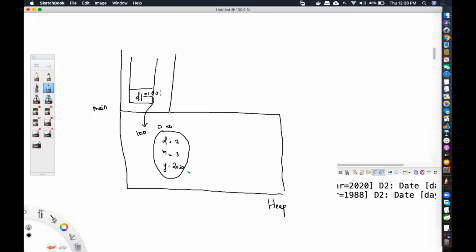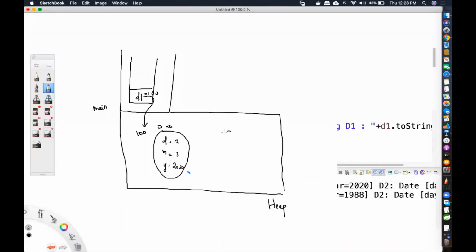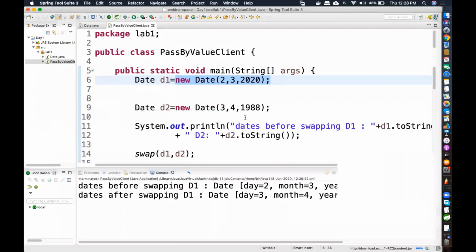Fine. Now the next line. Same, repeat. Another object is created. How? The new keyword. So another object will be created wherein you will have day, month, and year. What is the value? 3, 4, and 1988.